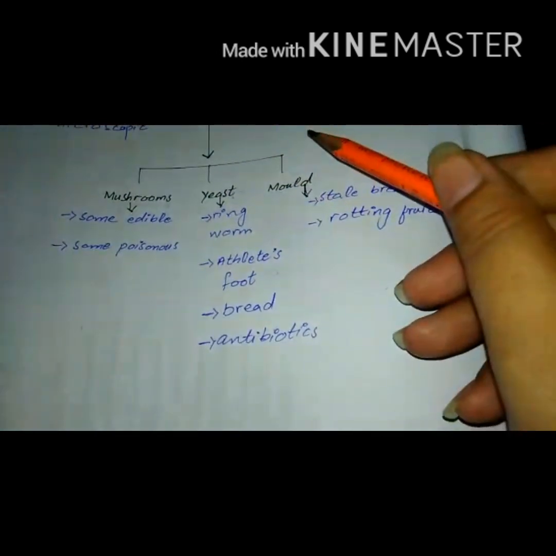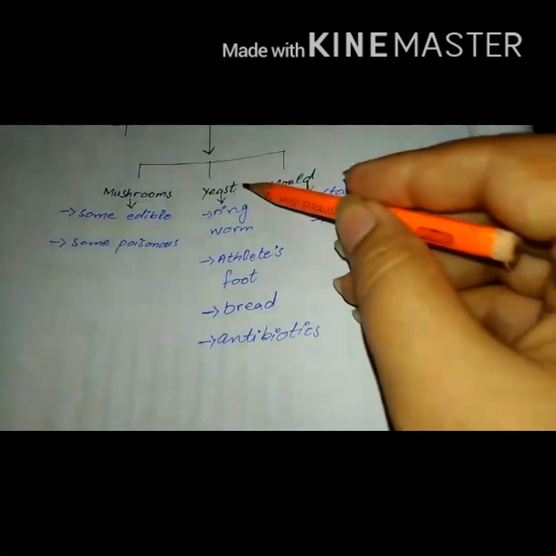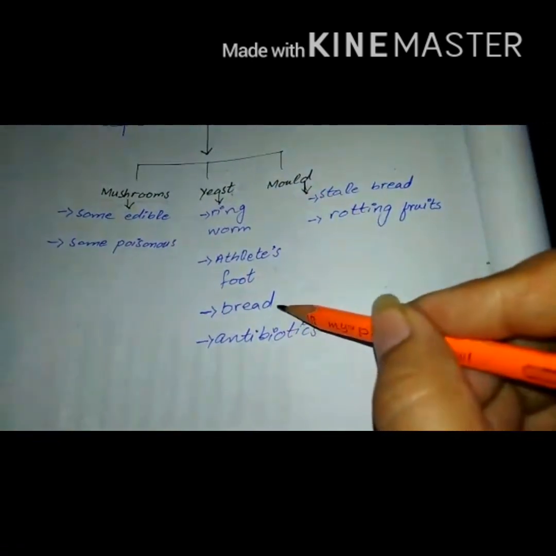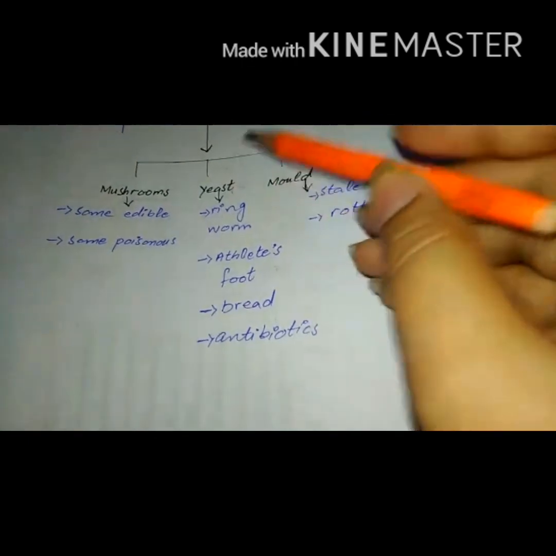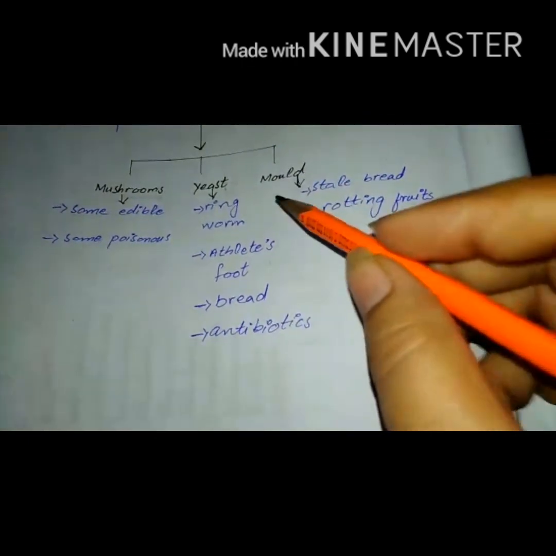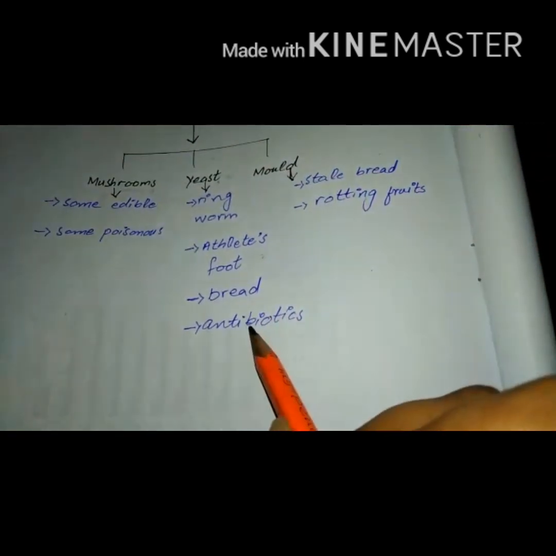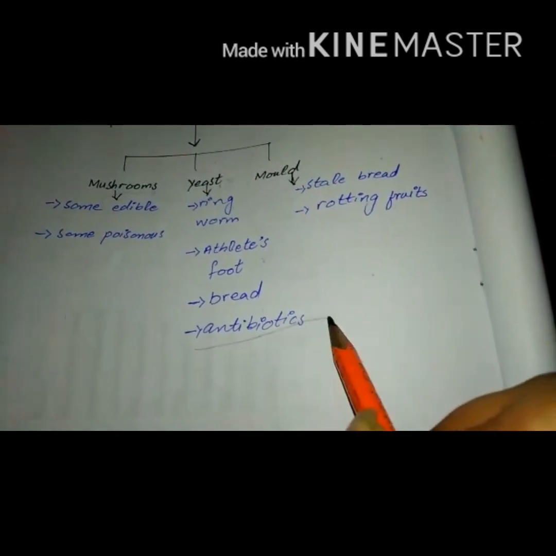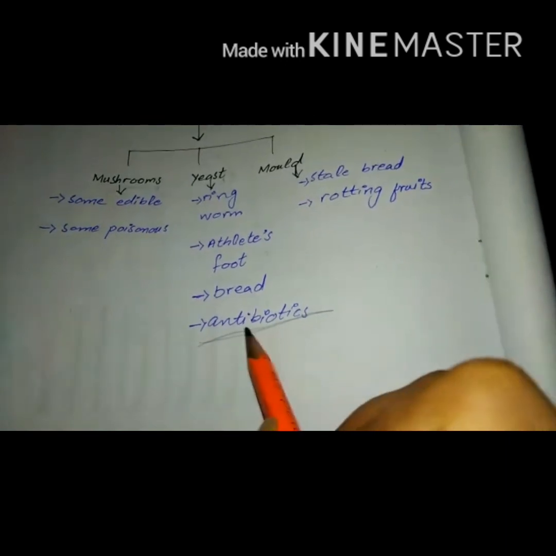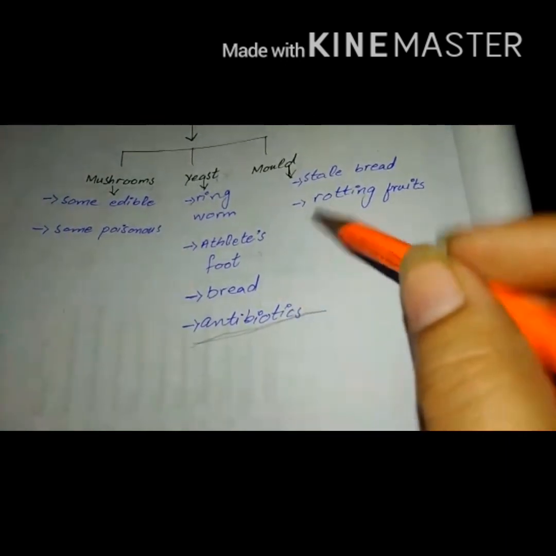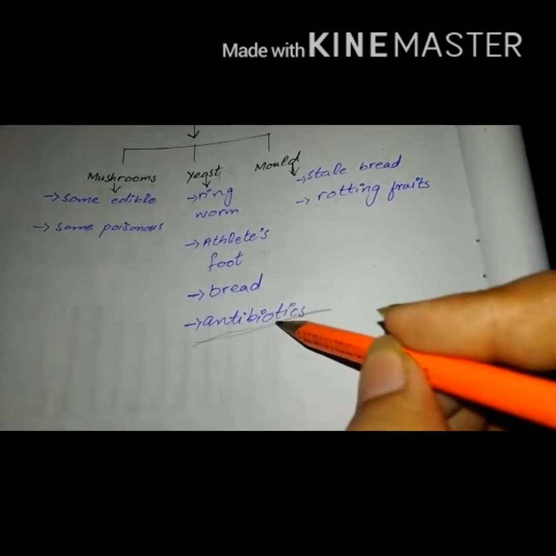Yeast is also helpful. How? Because yeast is used in the formation of bread. For example, we use yeast in our daily life in the formation of the dough of pizza. And yeast is also used in the formation of antibiotics. Basically, antibiotics are chemicals that are used against bacterial infections or bacterial diseases.